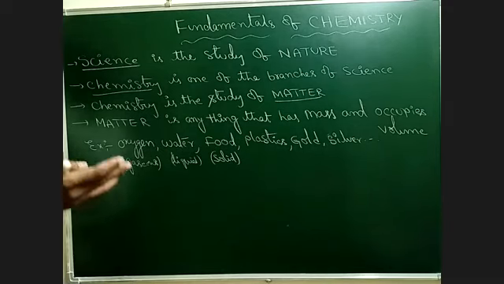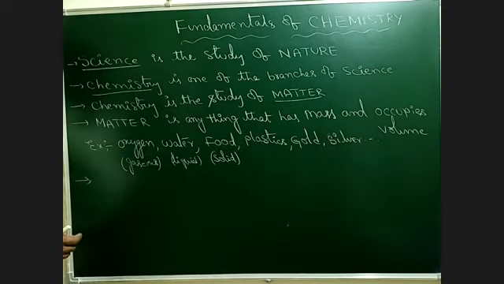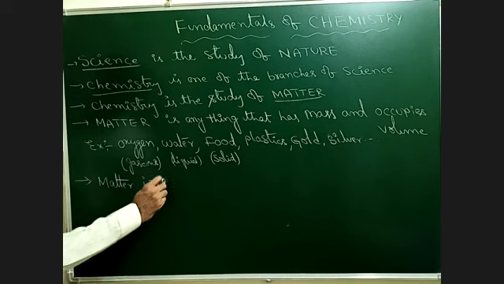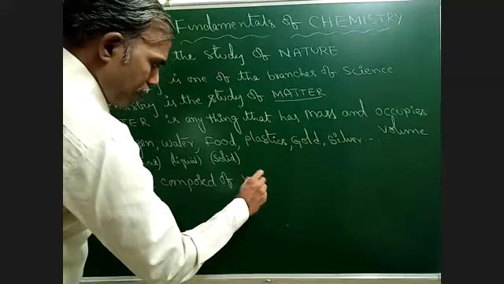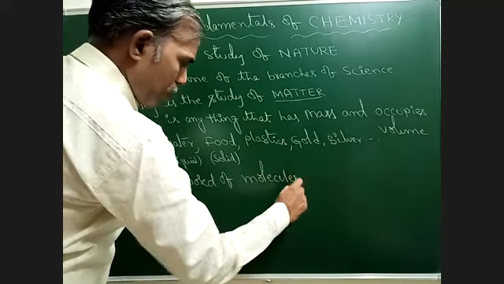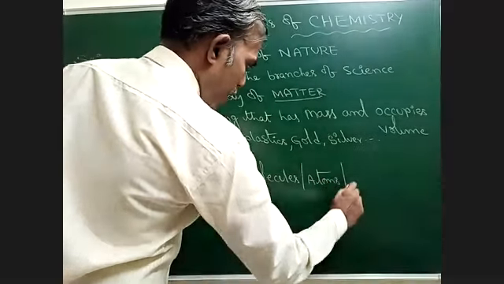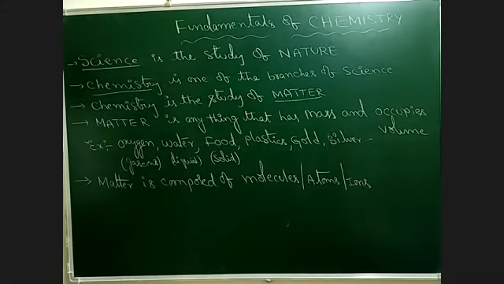Plastics, different plastics have different types of chemical materials. Gold has gold atoms, silver has silver atoms, right? So what we can say, matter is made up of, or matter is composed of molecules or atoms or ions. Matter is composed of molecules or atoms or ions.